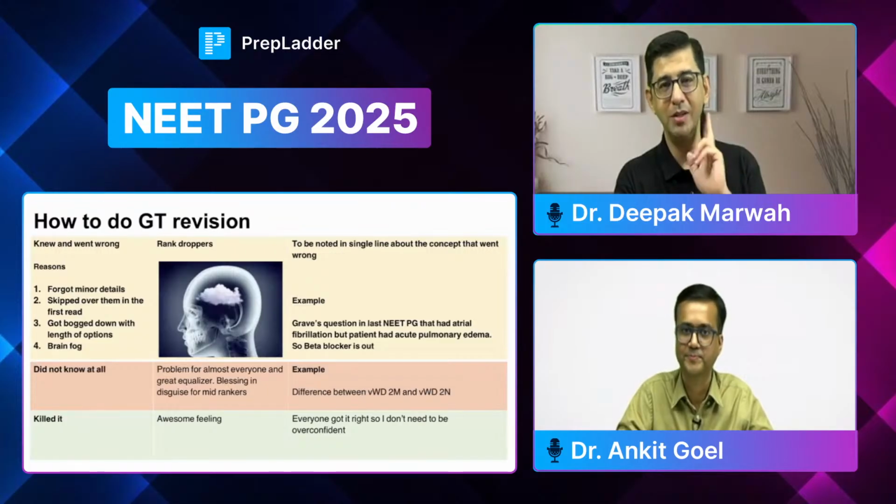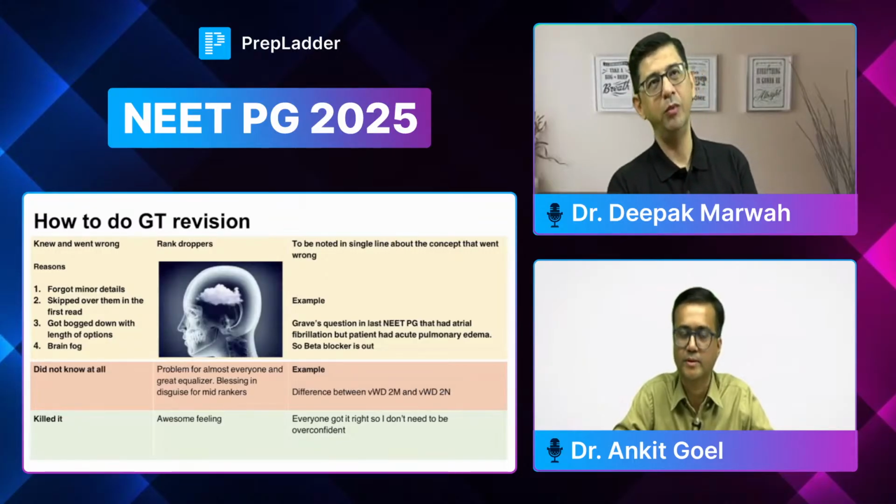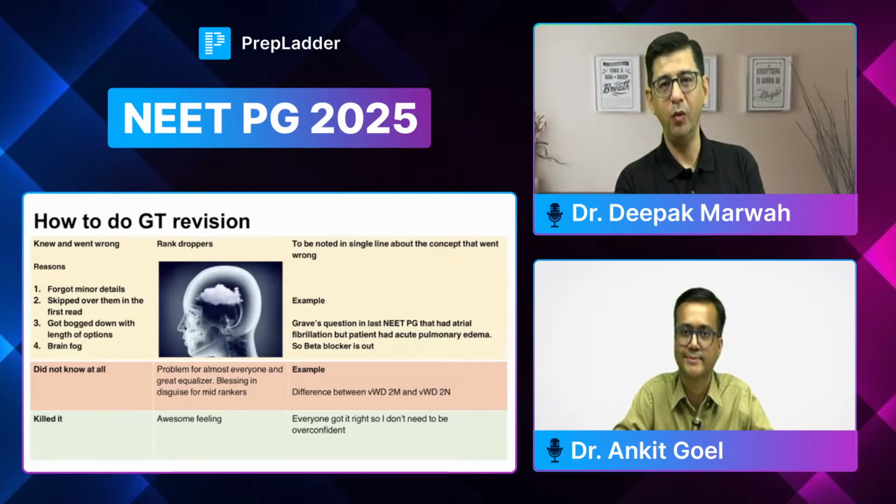So what happens is that because we are so overwhelmed with the data, these kinds of questions have a high probability of going wrong. But I think that's a blessing in disguise. So, in the exam, there will always be some very nasty ones which are very close, because see, remembering von Willebrand disease itself is a big deal, right? So remember the subtypes of it, and then remember, okay, what happens in 2M, what happens in 2N, and then the data can be reversed by the examiner, and that can cause a bit of errors of judgment. So I think that is okay. I mean, we can take about 5% of the paper is gonna be like that also.